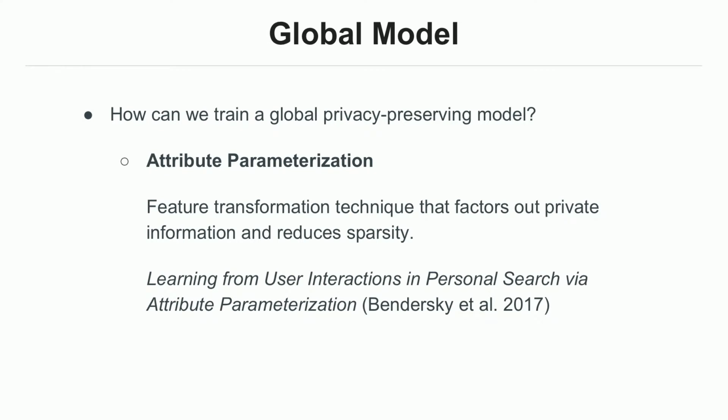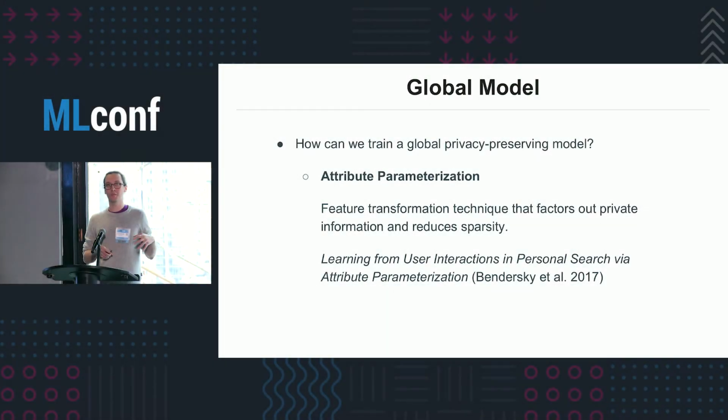And so we know we want a global model, but we also want to make sure we preserve the privacy of our users. The technique we use is similar to a technique that was published by a couple of people at Google a few years ago called attribute parameterization. The idea is to basically transform the features of our documents, or the attributes of our documents, in a way that factors out the private information and reduces the sparsity of the data set.